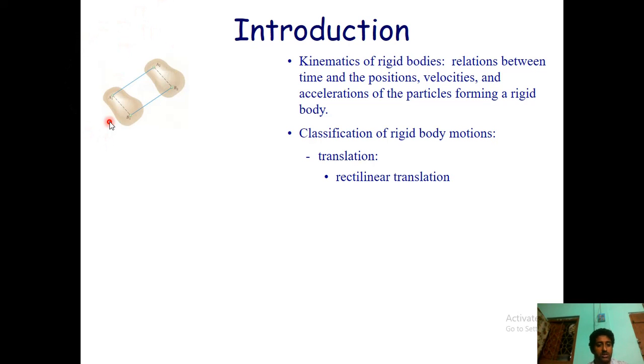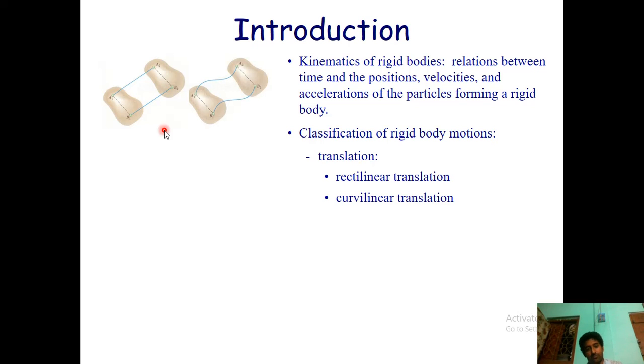So you could see A1 is parallel to A2 and B1 is parallel to B2. So this is what happens in translation motion. Okay, this is only applicable for rigid bodies.